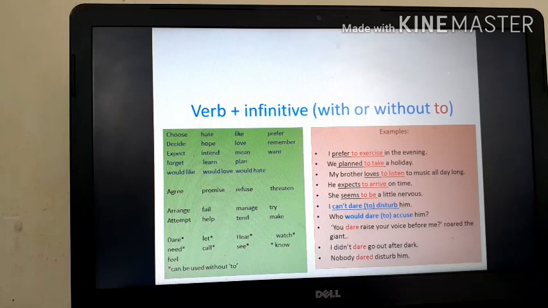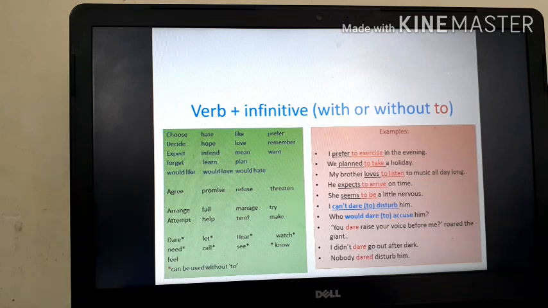Very, very important is infinitive. What an infinitive is. Infinitive is a non-finite verb in its base form, and it is preceded or followed by the word to. And it has the structure verb first form, to plus the first form of the verb. See here, I have written some examples.